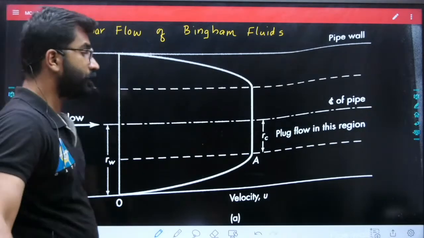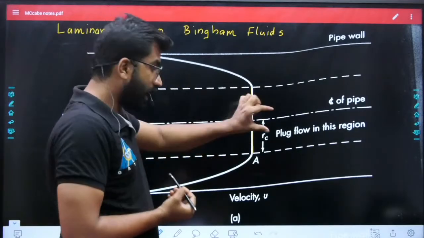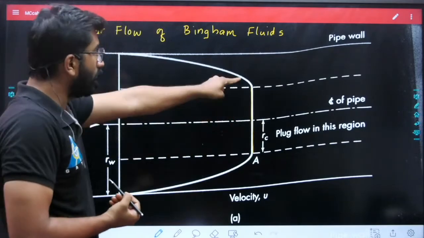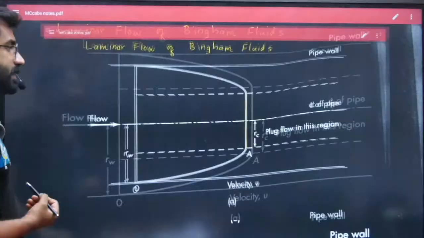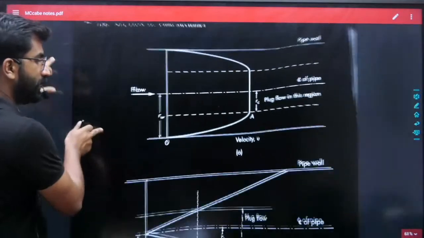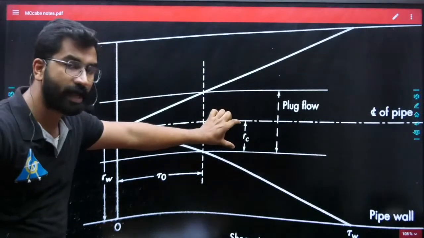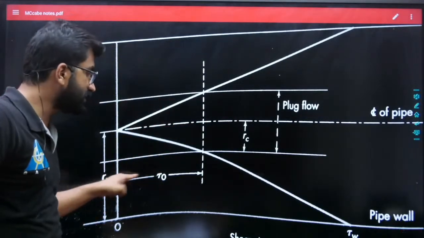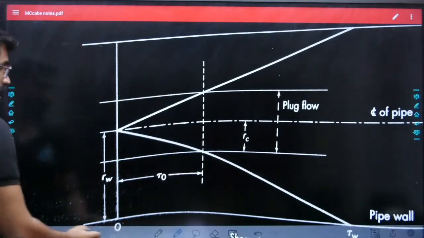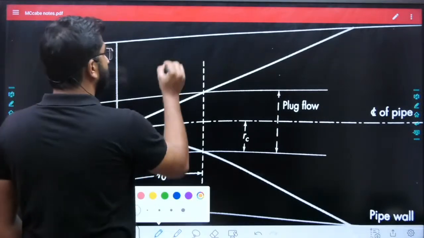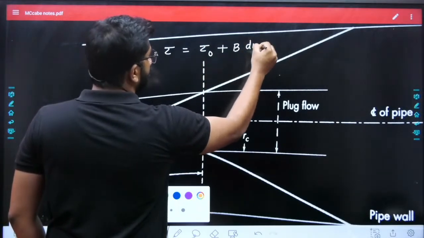In this, you can see here you have a plug flow, right? At the center, up to a distance of RC radius, you have a plug flow, then you have a parabolic relation. If I draw the shear stress diagram, this will be like this, okay? Up to a distance RC, your stress is tau naught, that is yield stress. I hope you remember the equation for Bingham plastics. What is the equation for Bingham plastic? Tau is equal to tau naught plus B into du by dy.